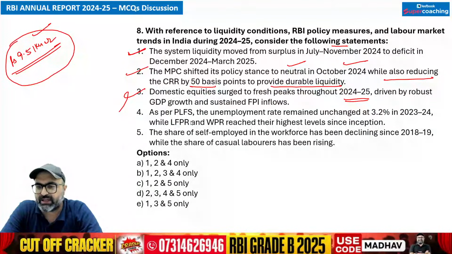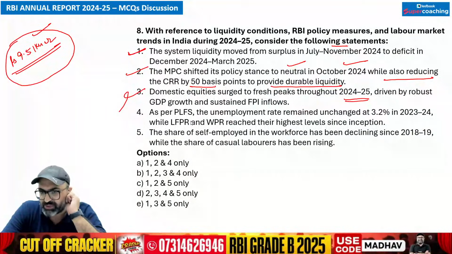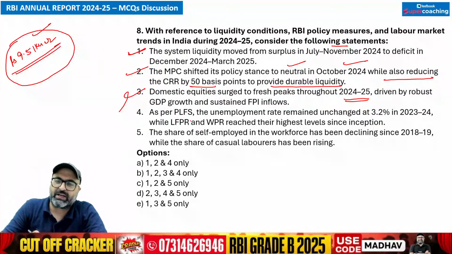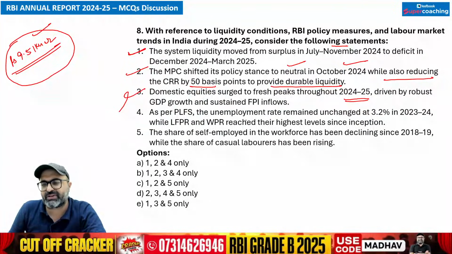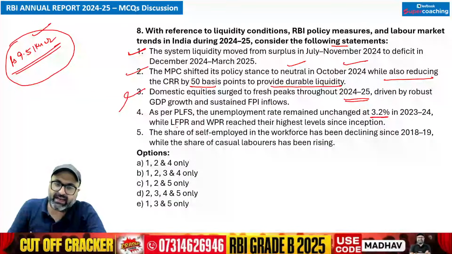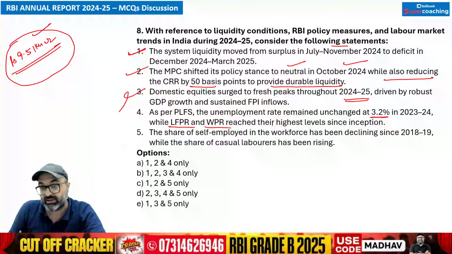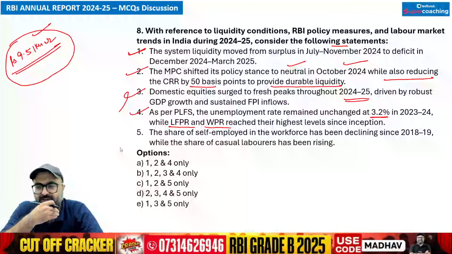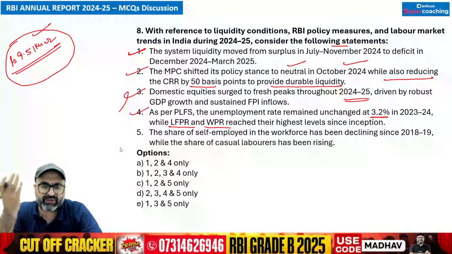In that particular case, the labor force participation ratio and worker population ratio have reached their highest level since inception. Is this point clear? As per the PLFS, the unemployment rate remained unchanged at 3.2%, while the labor force participation rate and worker population ratio have reached their highest peaks. That is absolutely correct. I'm talking about this in comparison to 2017-18 data.